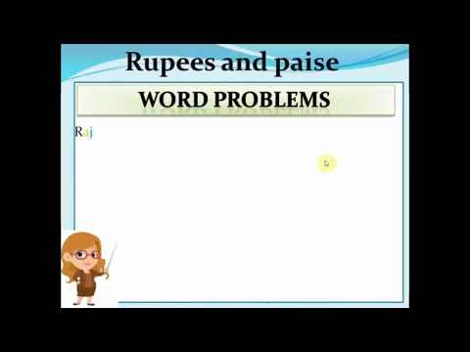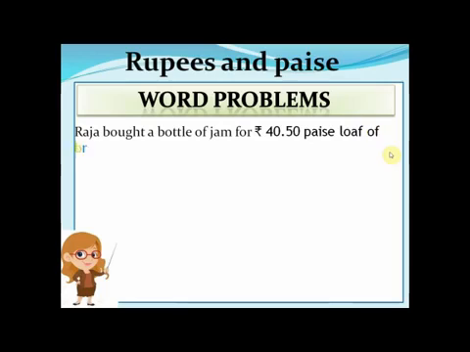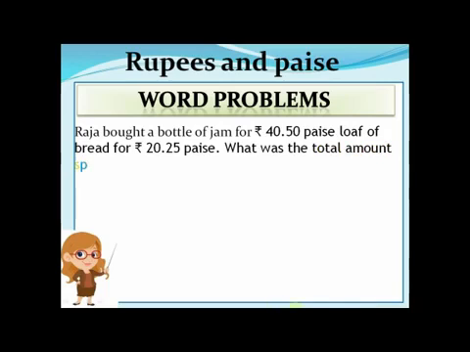Now we will do some word problems, children. Raja bought a bottle of jam for rupees 40 and 50 paise, and a loaf of bread for rupees 20 and 25 paise. What was the total amount? You can see what was the total amount spent.